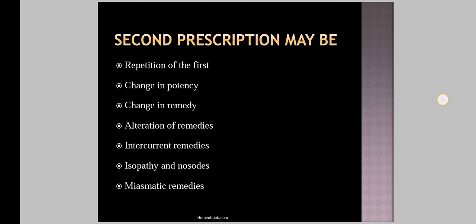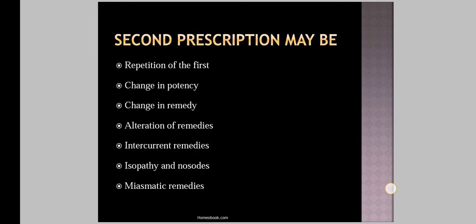These remedies are so closely related that usually the symptoms of one constitutional remedy give clear indications for the administration of the other remedy.